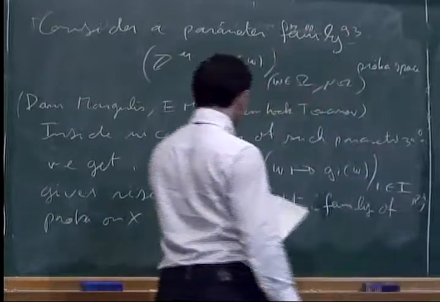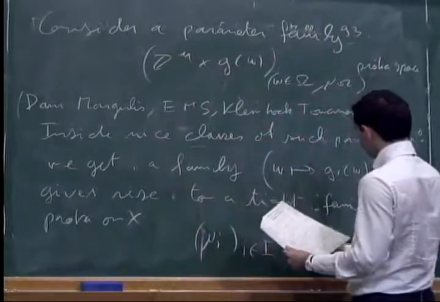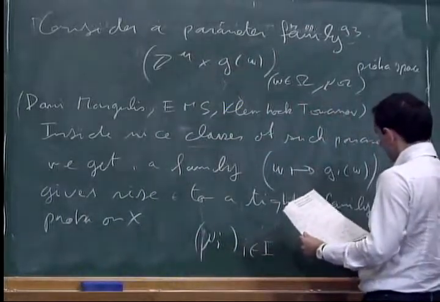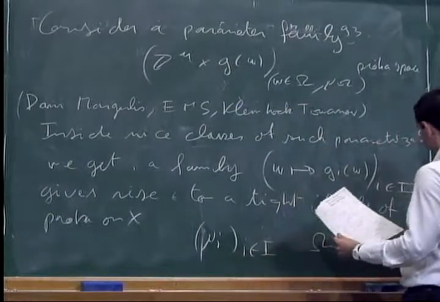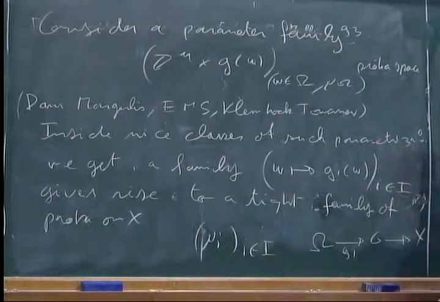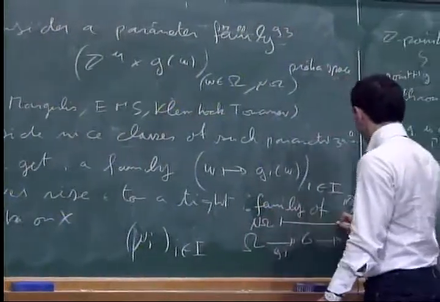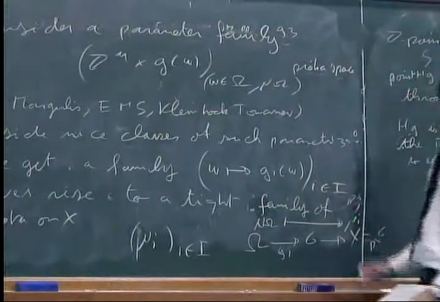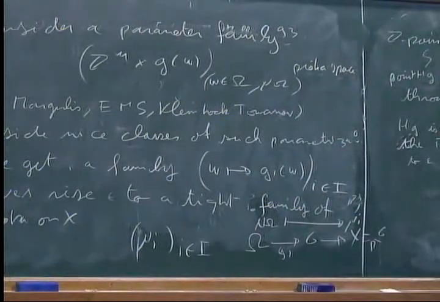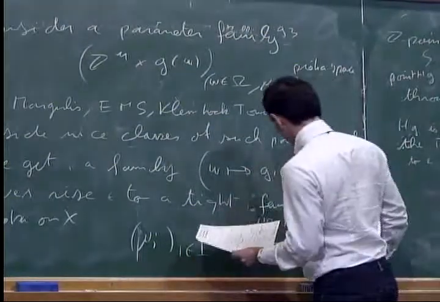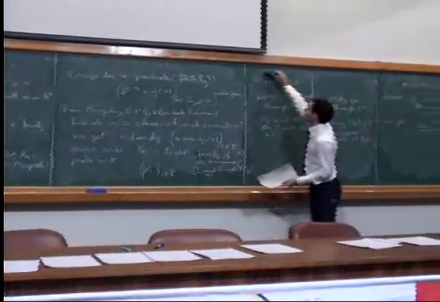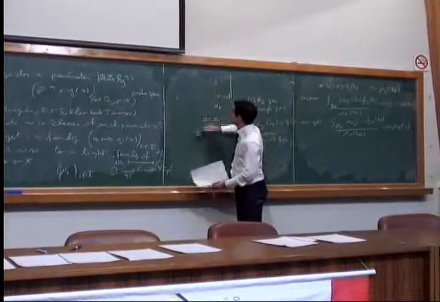So how is mu_I built? You take omega. With g_I, it goes to G, and with projection, it goes to X, where X equals G mod Gamma. So you have the probability measure here, and you take the image mu_I. So you have a parametrized family of lattices. You have a measure on the parameters, and take the image measure.